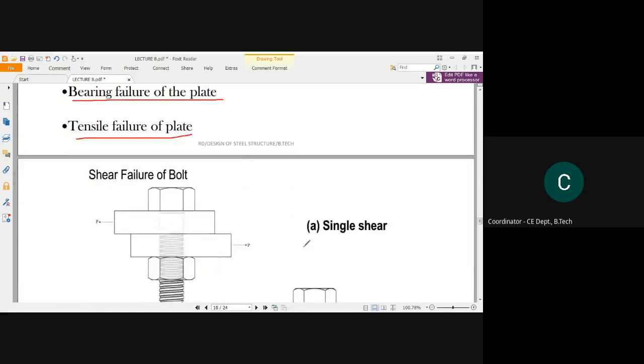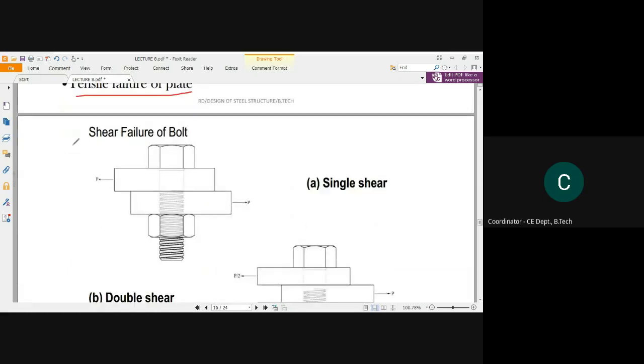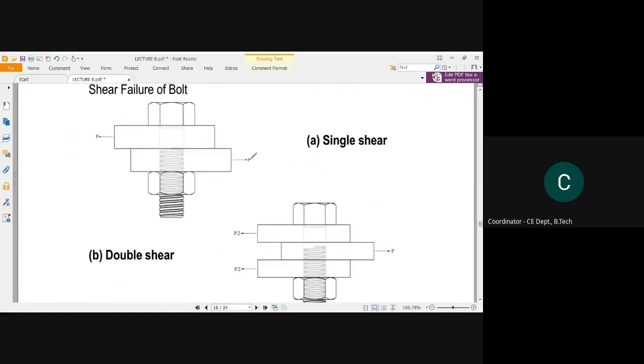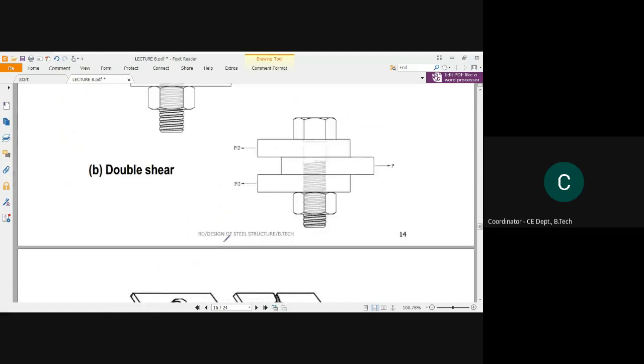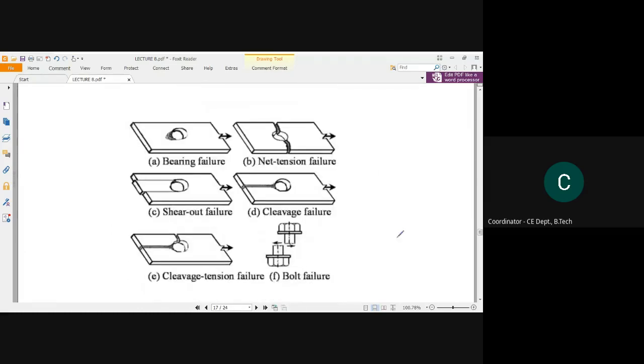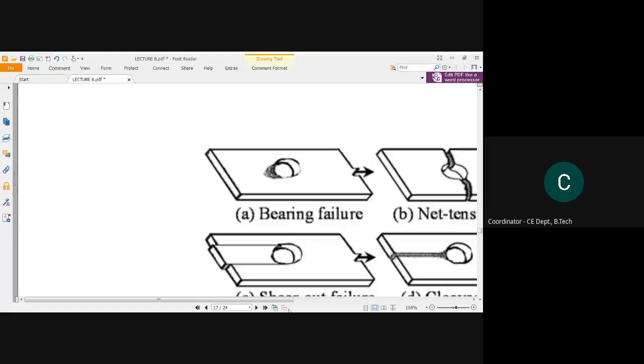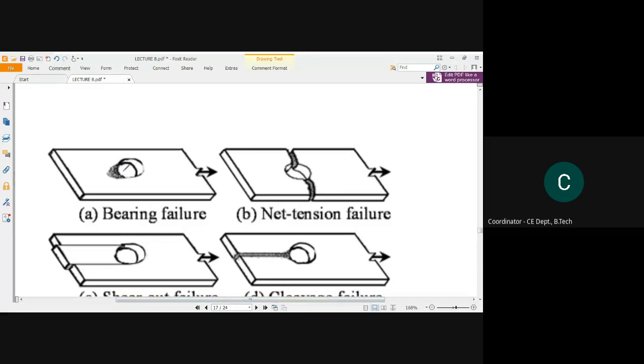So let us see the corresponding failures. In shear failure, we have gone through this. This is a single shear, this is a double shear. And after the failure, what will the diagram look like? See, a bearing failure due to the bolt will look something like this. Here a bolt is not present because this is a picture of the diagram after failure. Bearing failure looks like this.